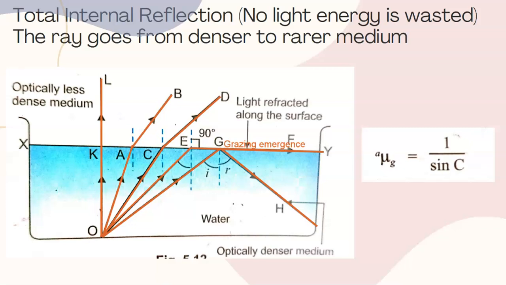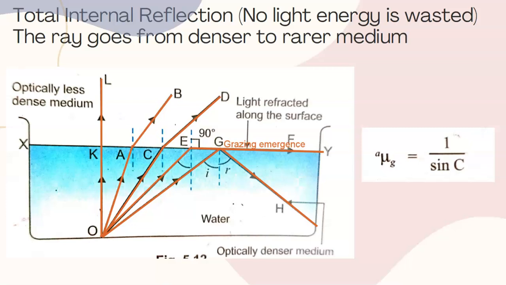There is no light energy wasted during TIR, unlike in the case of a mirror. We have learned in grade 9 that when a ray of light is reflected from a mirror, some amount of light energy is absorbed or wasted. Here in TIR, no amount of energy is wasted. So C is the critical angle.